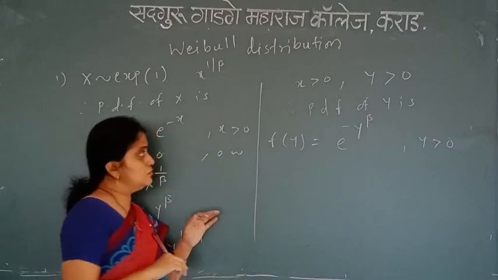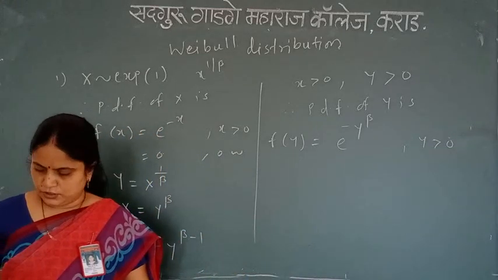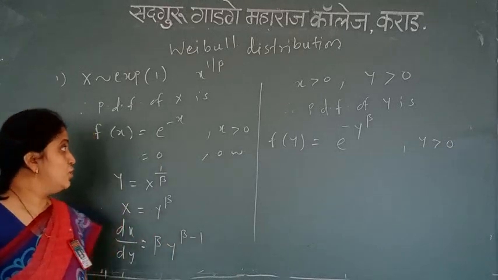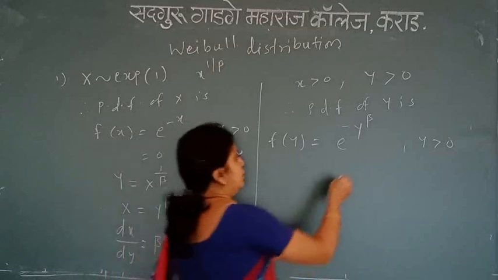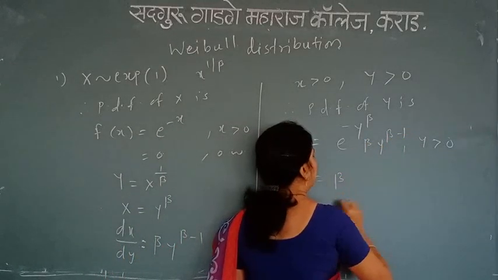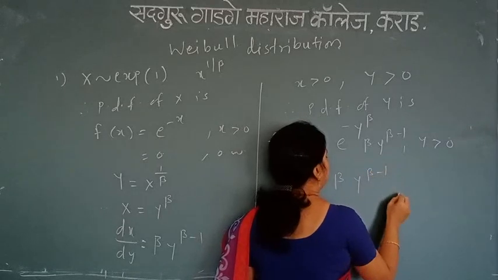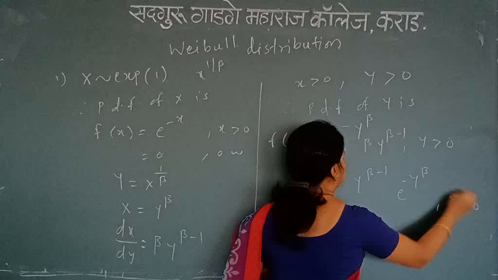Can you tell me the distribution of this? Sorry, I have one more term, that is beta y raised to beta minus 1. So I can write this as beta y raised to beta minus 1 e raised to power minus y raised to beta, y greater than 0.